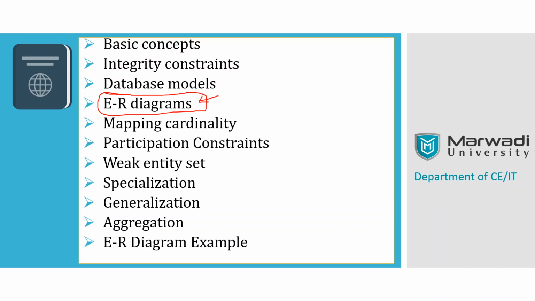Like one table will be there, and you will be connecting that table with the other table. So you are just going to create one picture or visual representation of your database. So modeling mainly deals with visual presentation of your database. And one of the most important and mostly used pictorial formats of a database is the ER diagram.